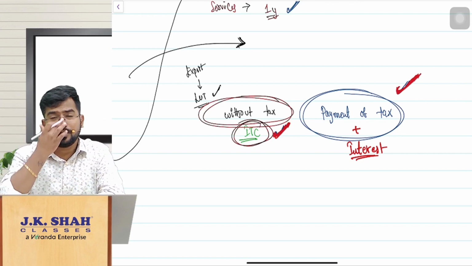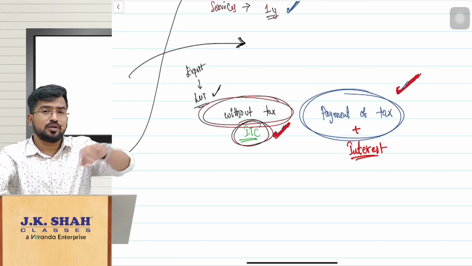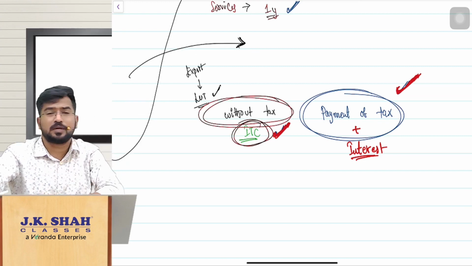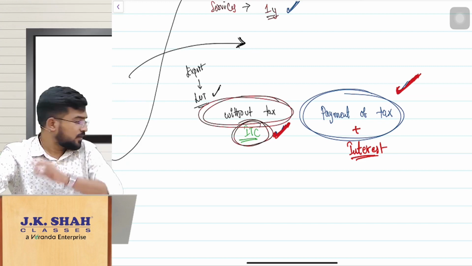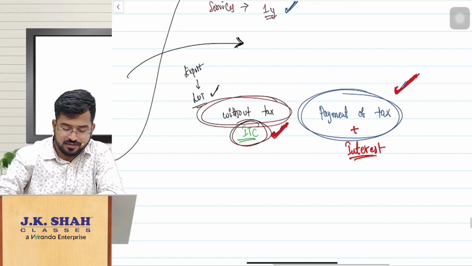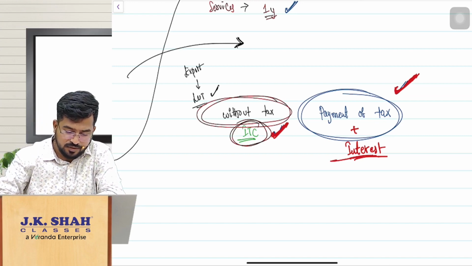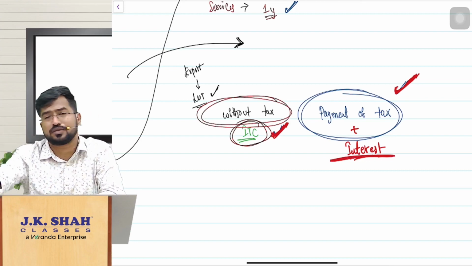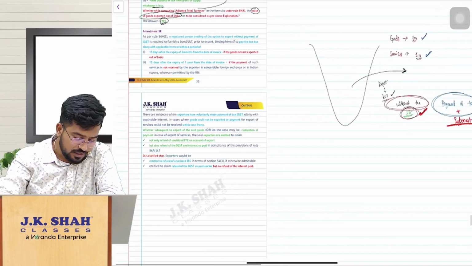Here, see, I am giving you the unutilized ITC refund also, even though you have exported it after 3 months, even though you have received payment after 1 year. But still, I am giving you the refund of that. But don't ask me for interest also here. That is a punishment for you. Okay, don't ask me that interest also as refund. So that is the clarification here.